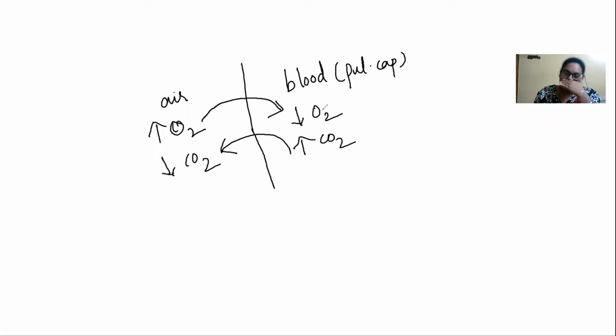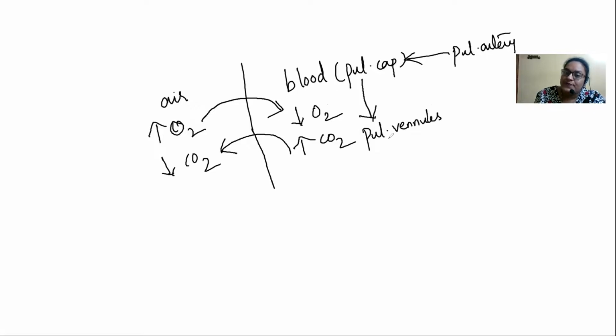So remember, this pulmonary capillary, from where did it arise? It has arisen from the pulmonary artery. Okay, now this pulmonary capillary is going to start up again as what? Pulmonary venules. And these pulmonary venules join together to form what? Pulmonary vein. So tell me now, the pulmonary vein blood is having what all?